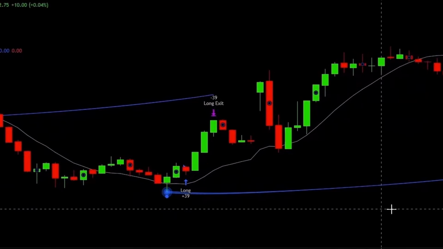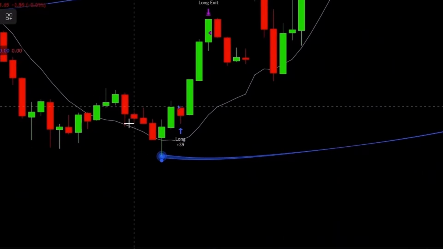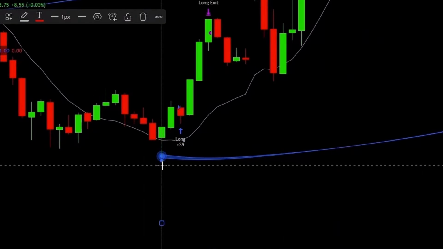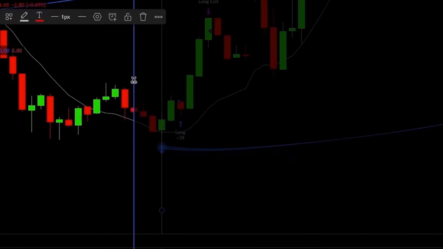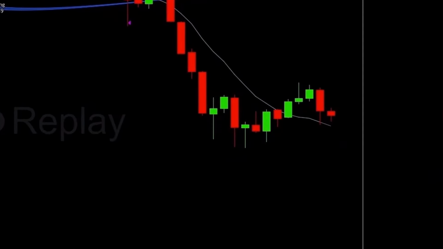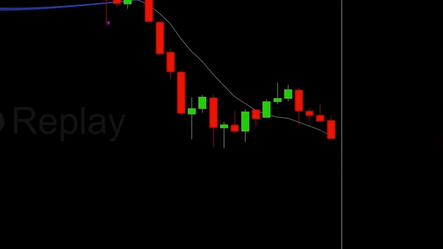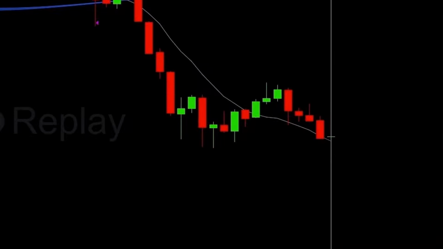Let's zoom in on one of its entry signals. I will mark down where the buy signal was printed, that was printed on this candle with the blue dot. And now let's replay the chart. Starting from here, on the next candle's close, we should get the buy signal with the green dot. Let's see what happens. The candle closed and no buy signals are printed on the chart.